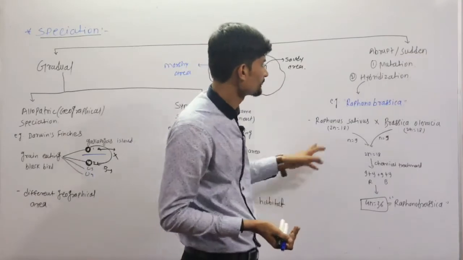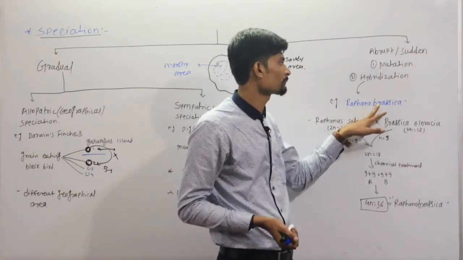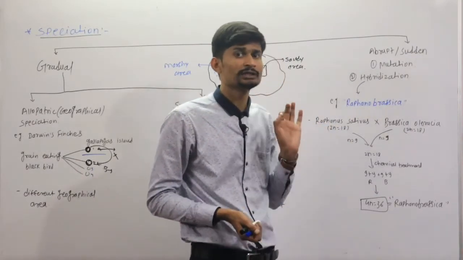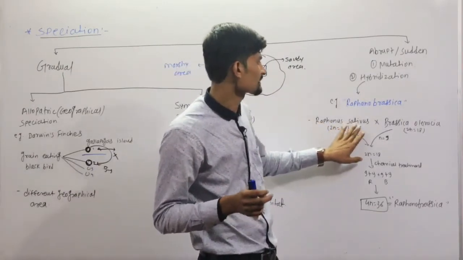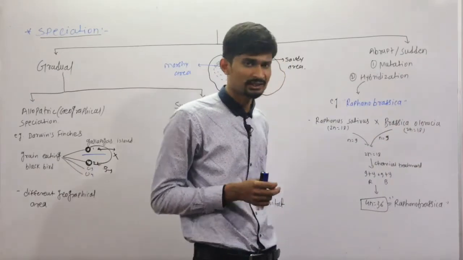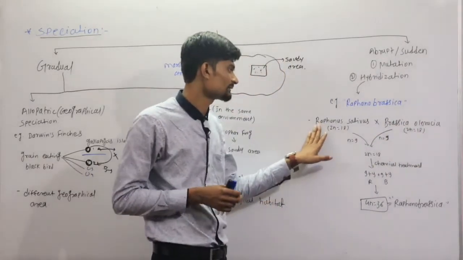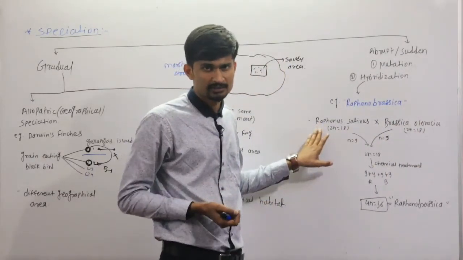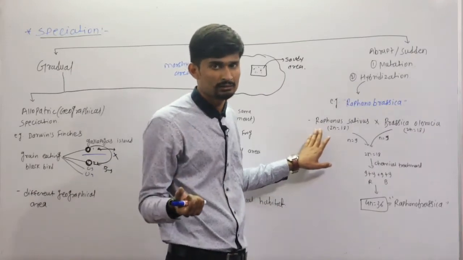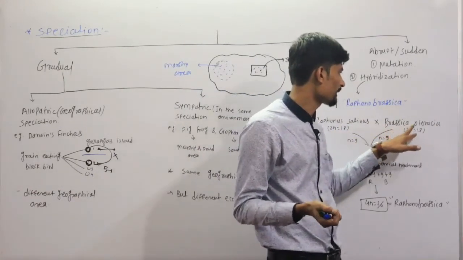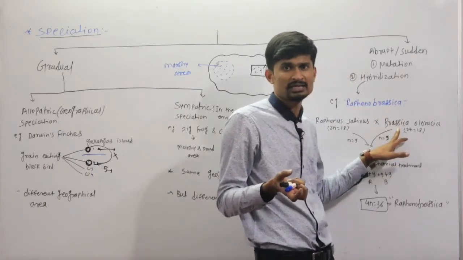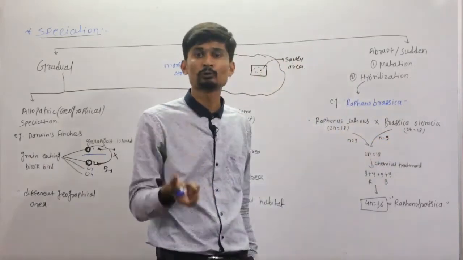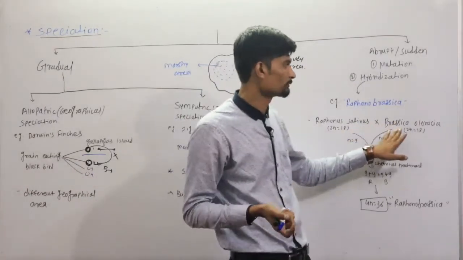There is an example, that is Raphanobrassica. Now how is it actually developed? There are two plants, Raphanus sativus and Brassica oleracea. Raphanus sativus is actually a radish, the mula in Marathi, and Brassica oleracea is the cauliflower, called fulkobi in Marathi. So this is mula and fulkobi.